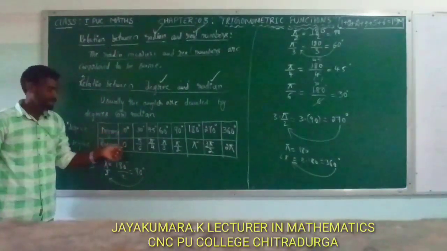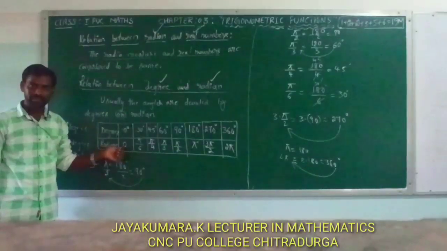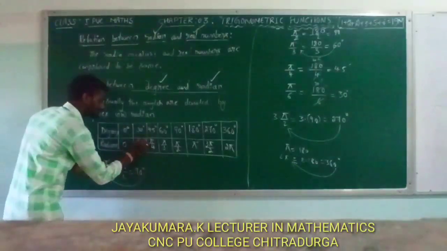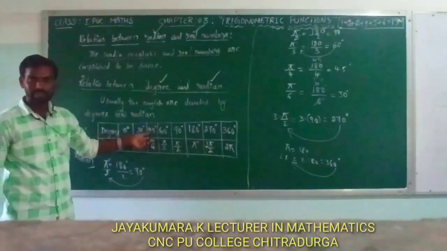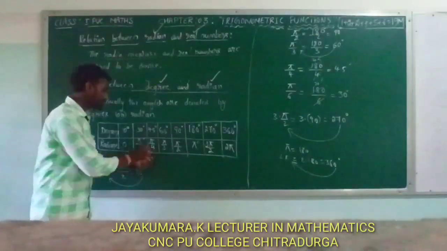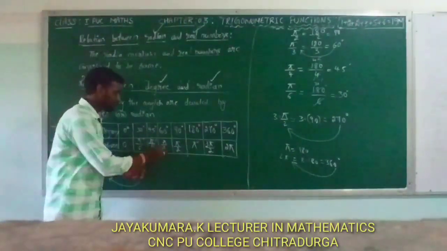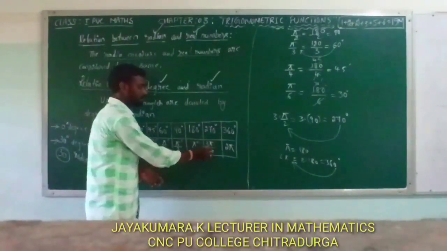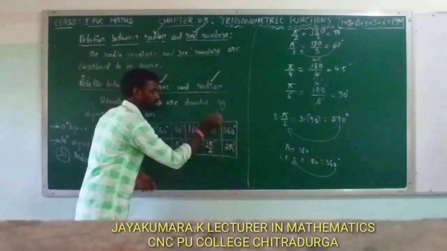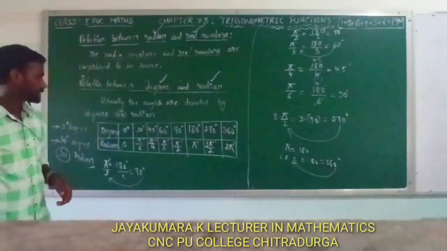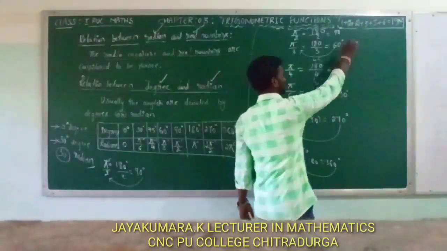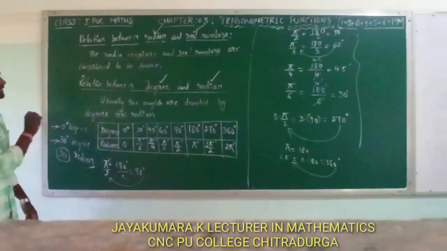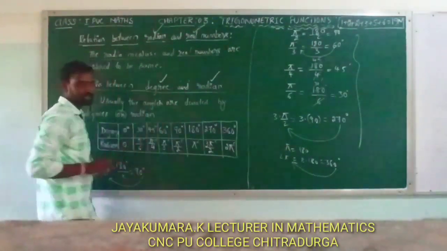Here 0 degree can be written as 0 radian or simply 0. 30 degree can be written as pi by 6 radian. 45 degree can be written as pi by 4. 60 degree can be written as pi by 3 radian. 90 degree, pi by 2. 180 degree, pi radian. 270 degree, 3 pi by 2 radian. 360 degree is 2 pi radian. You should know all this. This is the relation between the degree measure and radian measure.